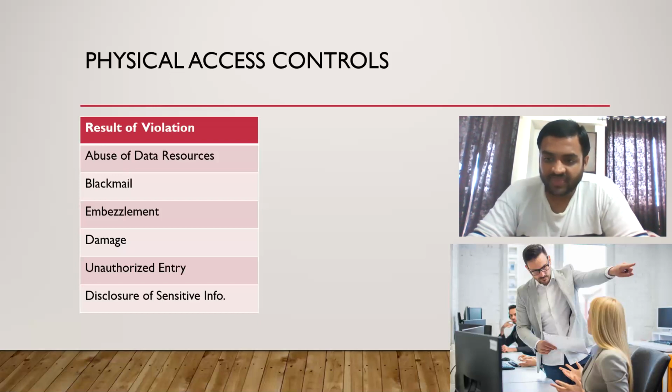It is ADT-SF. What is ADT-SF? Accidentally ignorant, discontented, termination, substance addiction and gambling, and financial problem. And what they can do is ABDUD. What is ABDUD? Abuse, blackmail, embezzlement, disclosure, unauthorized, damage. So this is what the perpetrator can do if he wants to.